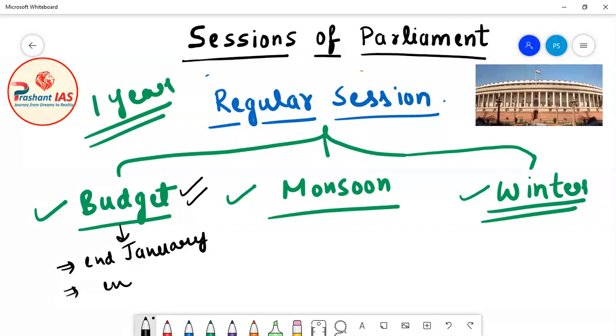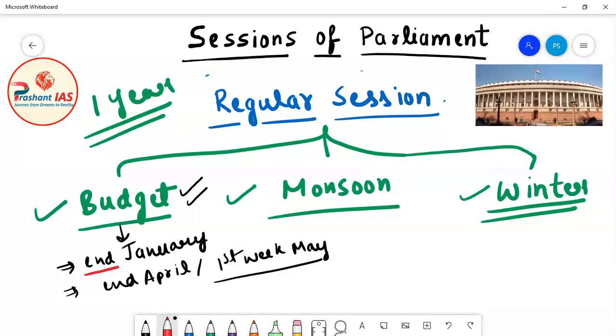It concludes or ends in the end of April, or it can also go up to the first week of May. So we can say that the budget session starts in the end of January, in the last week or the last dates of January.